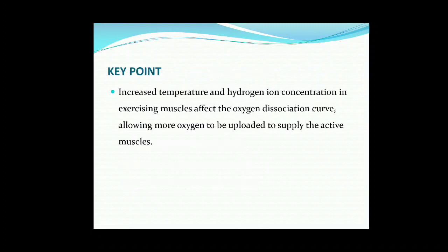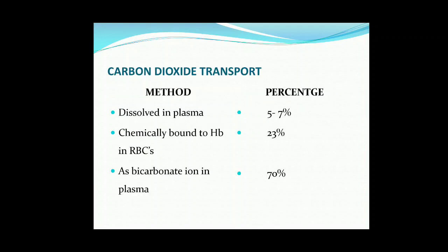Now, key point: increased temperature and hydrogen ion concentration in exercising muscles affect the oxygen dissociation curve, allowing more oxygen to be offloaded to supply the active muscles. So, if the temperature is high and hydrogen ion concentration is high, more oxygen will be supplied to those muscles. Now, how does this work? That was oxygen transport.